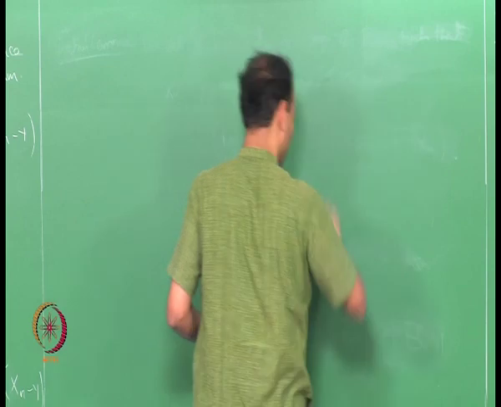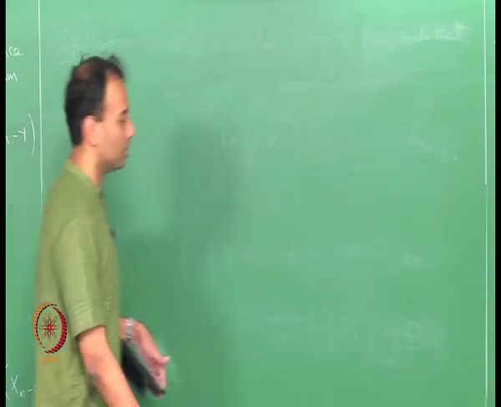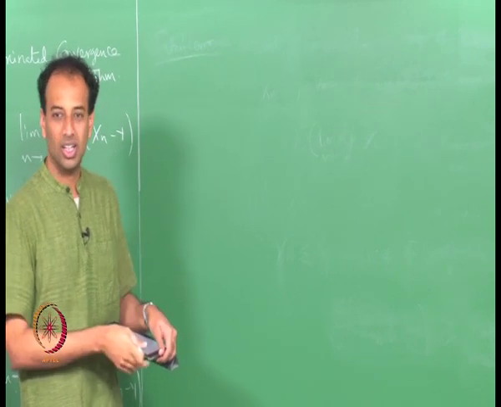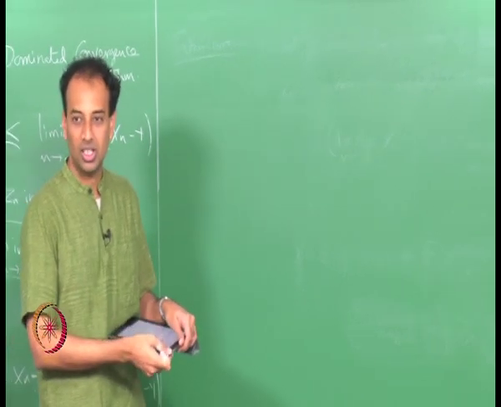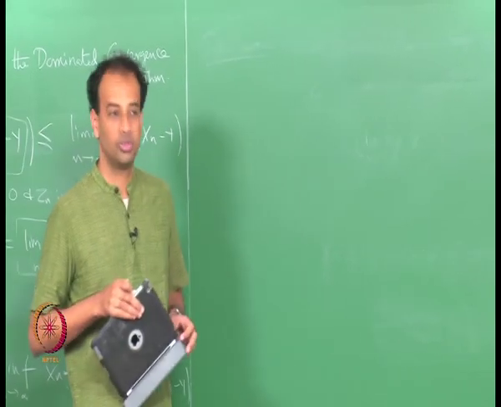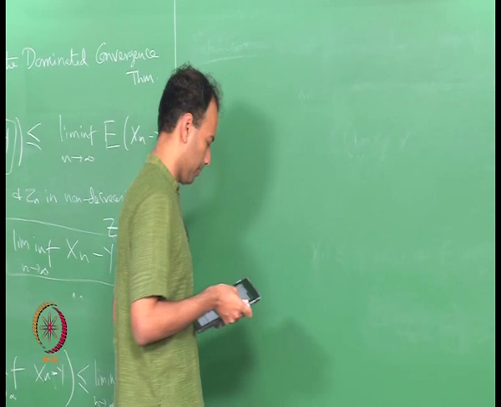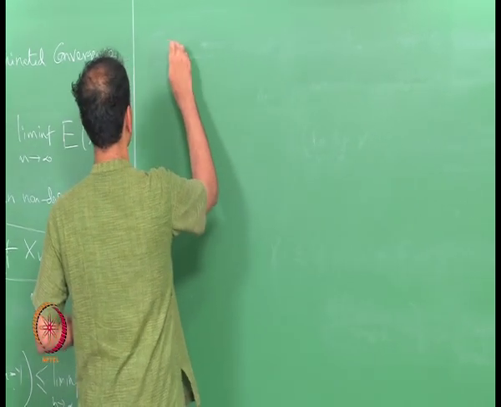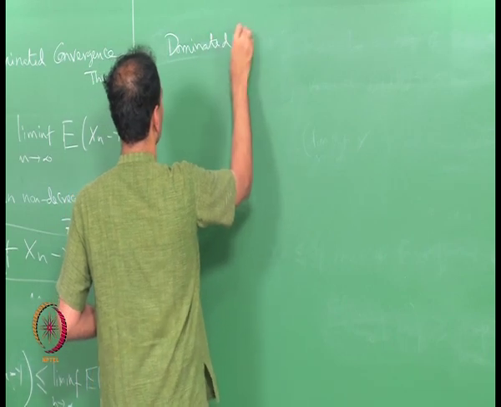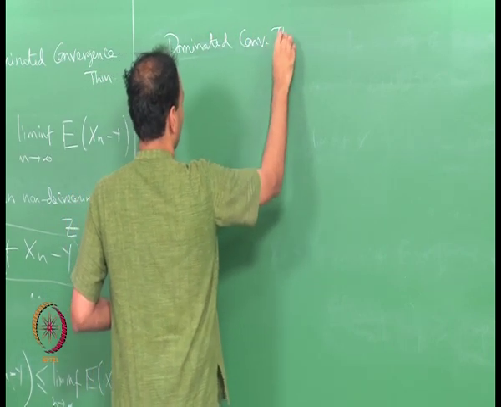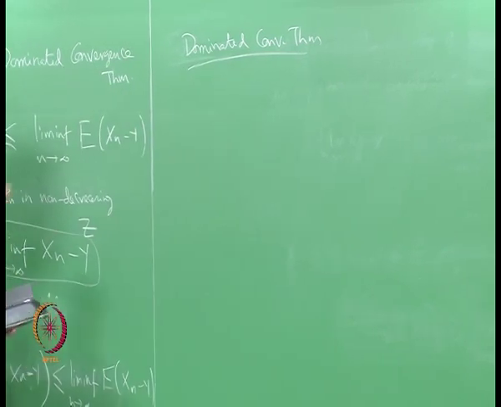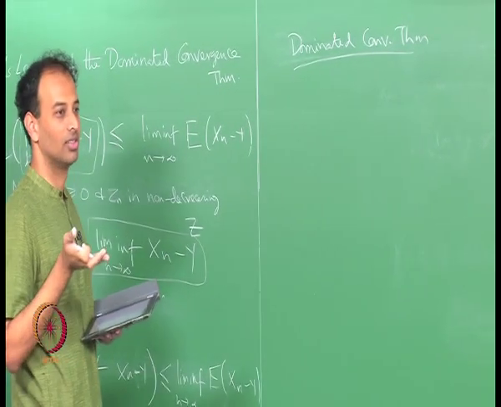One of the main uses of Fatou's lemma is in proving the dominated convergence theorem. It may also be of independent use in some circumstances, but the dominated convergence theorem follows very easily from Fatou's lemma. That is probably why Fatou's lemma is called a lemma.